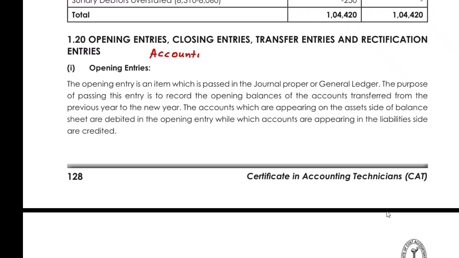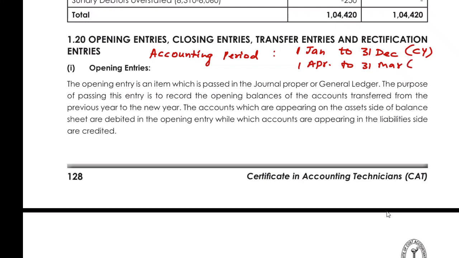It may be from 1st of January to 31st of December, or it may be 1st of April to 31st of March. First one is the calendar year. The second one is the financial year. Okay, so there can be two cases.